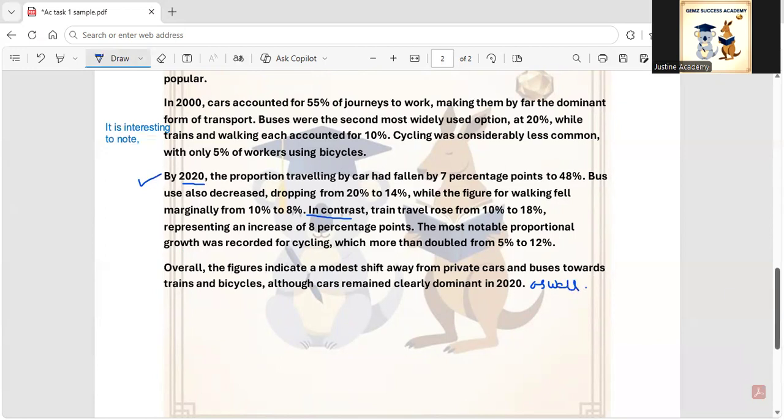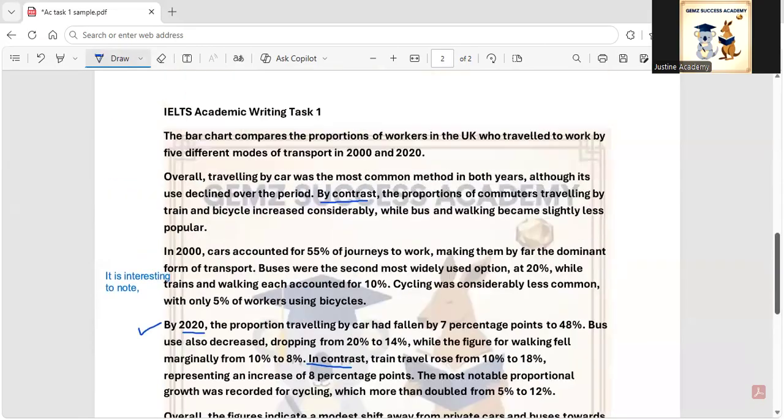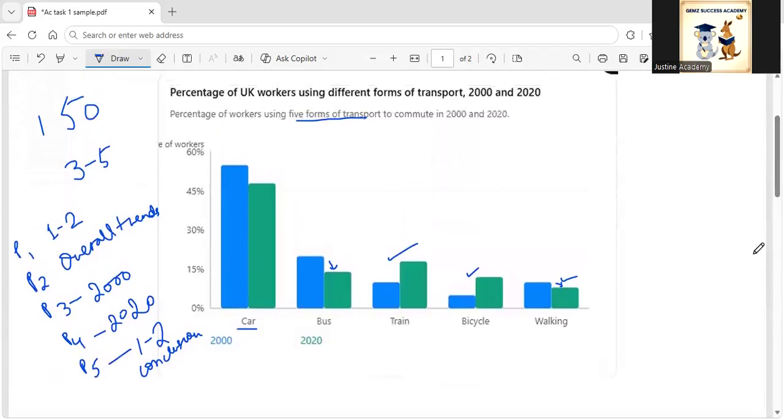So basically, the point that I'm trying to make is that when you look at the diagram or the graph or whatever it is, you have to break it down into some simple points that you can talk about, and then explain each thing in a separate paragraph. Like we explained 2000 in a separate paragraph and 2020 in a separate paragraph as well. That's the most basic, effective and simple way of writing an academic writing task so that you can achieve a band 7 and also band 8 or even band 9.